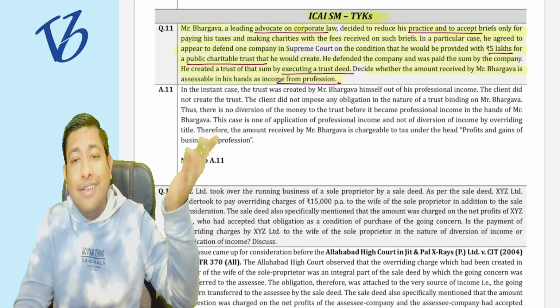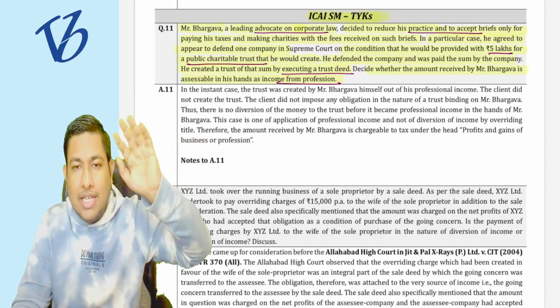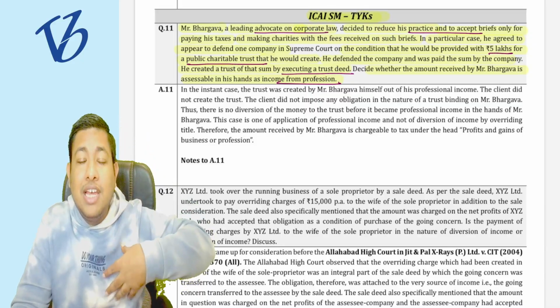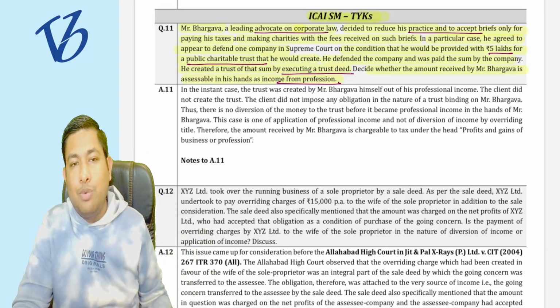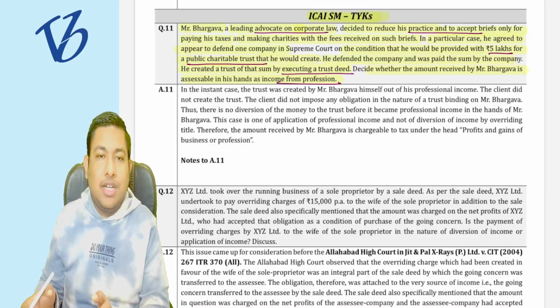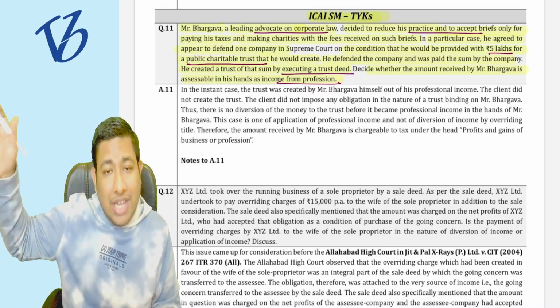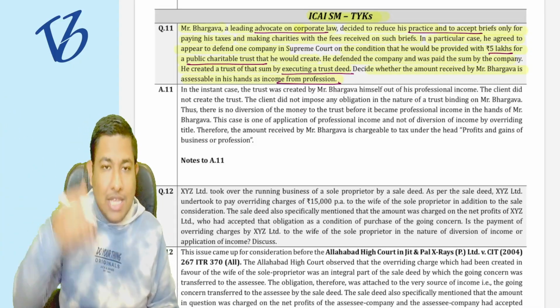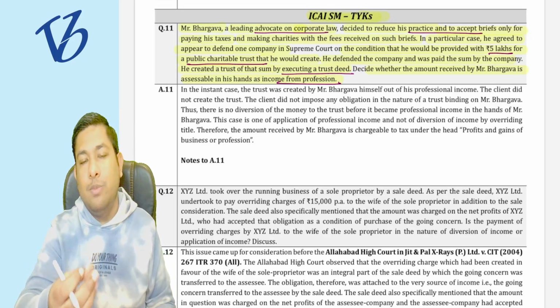It is not like a diversion of income. We will treat it as diversion of income in the second case. But what we are doing here, the income in our hand is going to be what? The income from profession. Once I have created a charitable trust, whatever I am receiving in that particular charitable trust is going to be the income of that trust, not my income. But as of now, I have received that 5 lakh rupees, so it is my income from profession only.